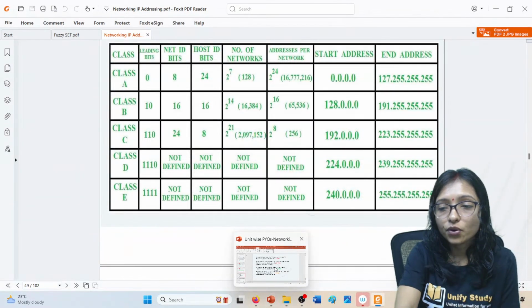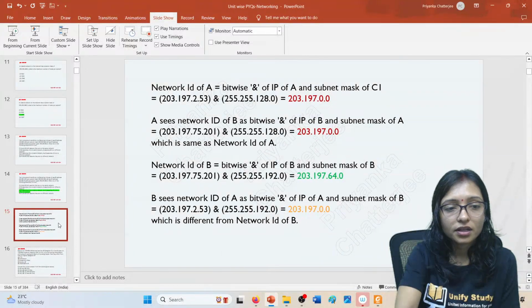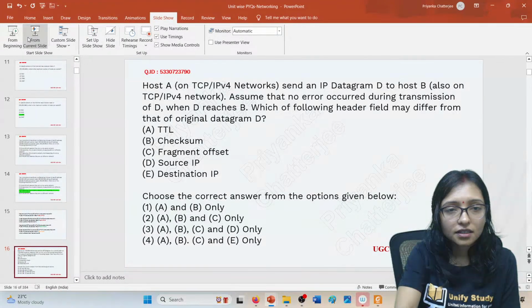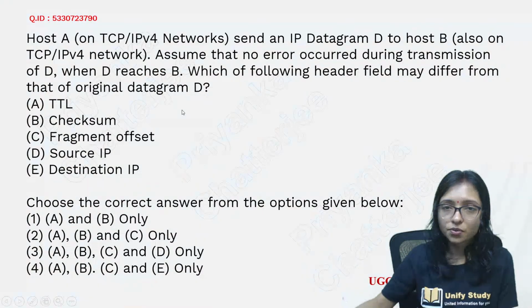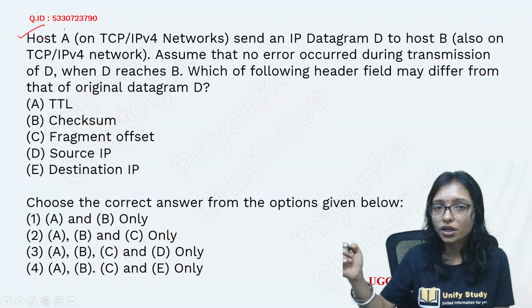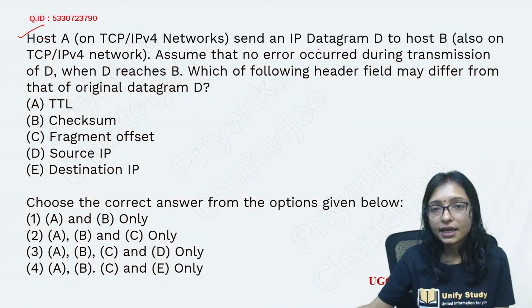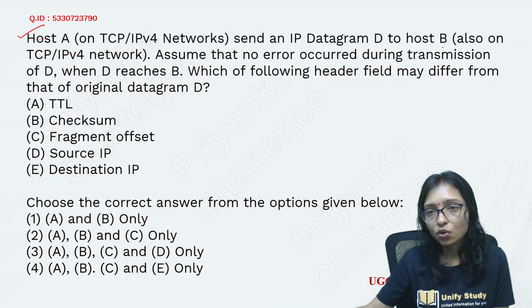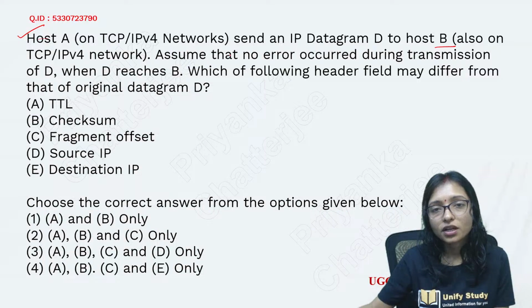Now I am going to the next question. Let's see. This is your next question. You can see that the question is from the TCP/IPv4 network. Here IP datagram D, host B, it is given. Now assume that no error occurred.